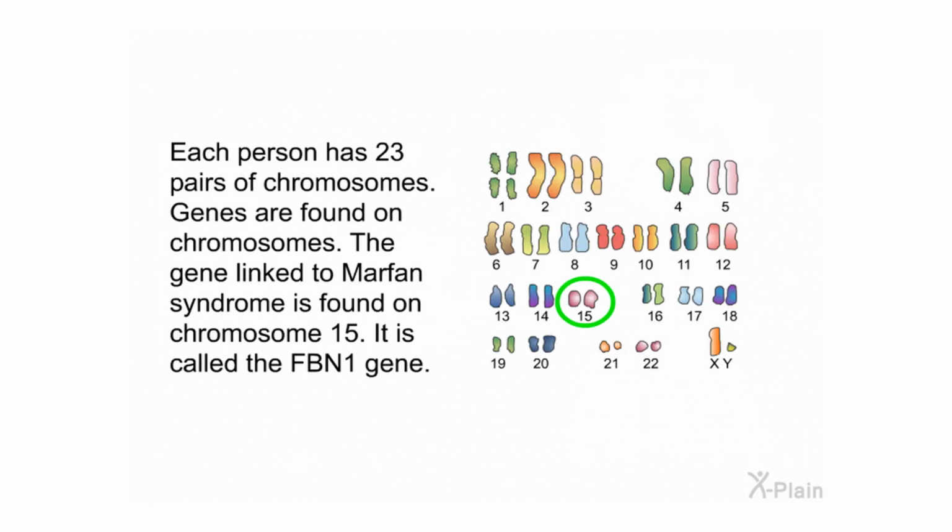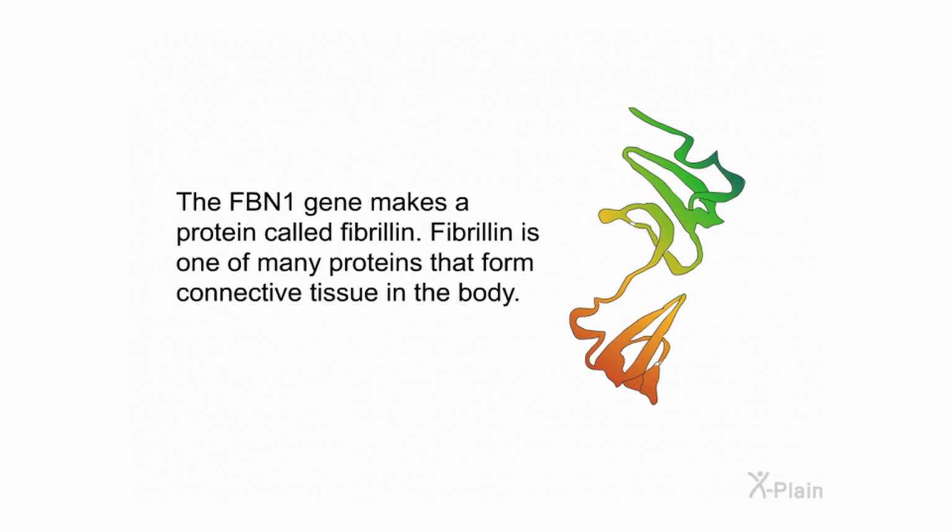Each person has 23 pairs of chromosomes. Genes are found on chromosomes. The gene linked to Marfan syndrome is found on chromosome 15. It is called the FBN1 gene. The FBN1 gene makes a protein called fibrillin. Fibrillin is one of many proteins that form connective tissue in the body.